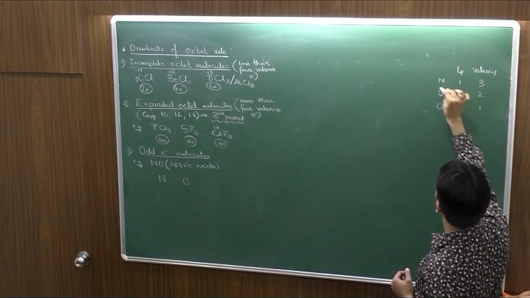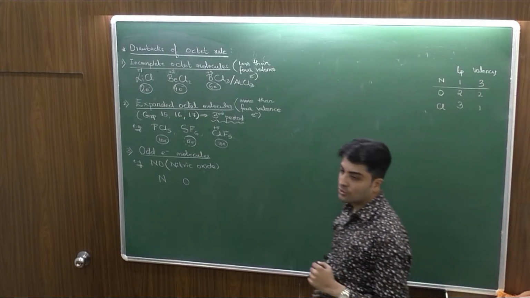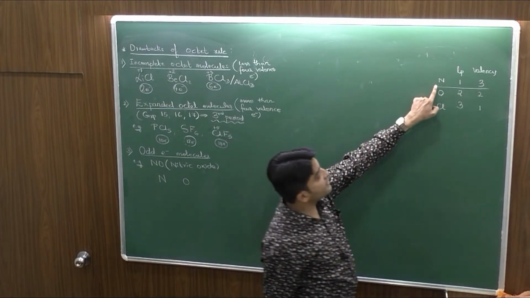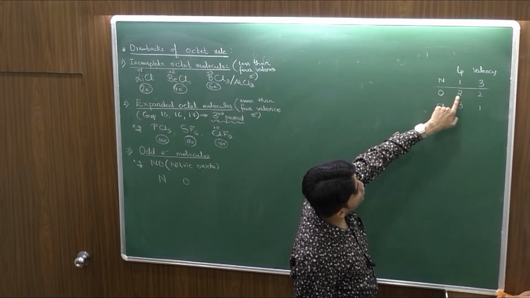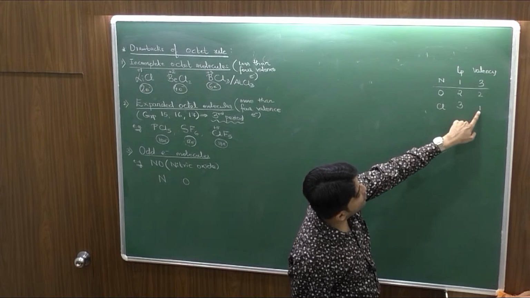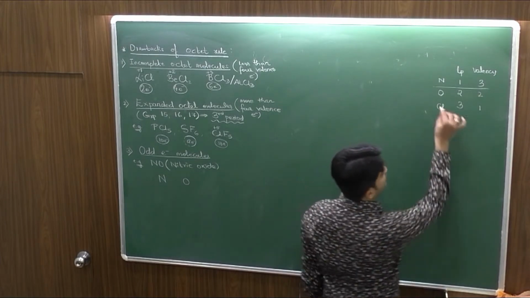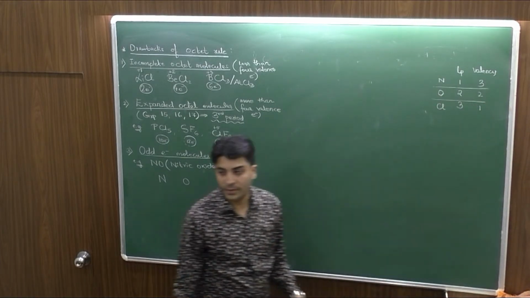Correct. So when you analyze nitrogen, the first thing you should always remember is it is trivalent with 1 lone pair. Oxygen divalent with 2 lone pairs. Chlorine is monovalent with 3 lone pairs. This is the simple thing you should always remember.